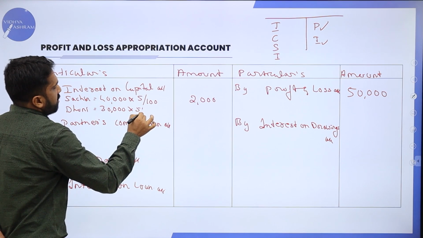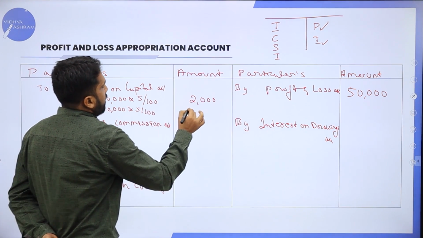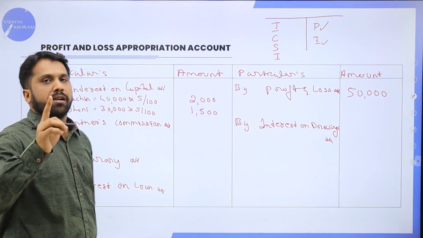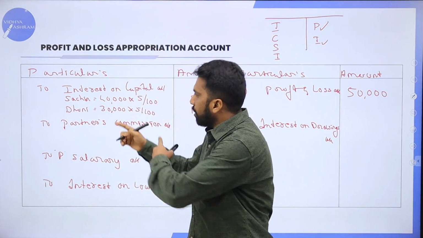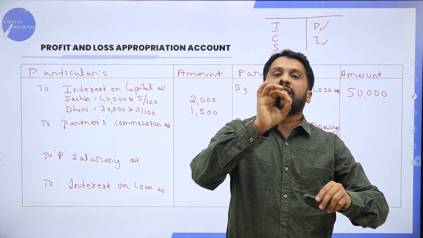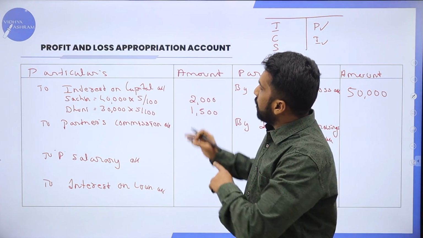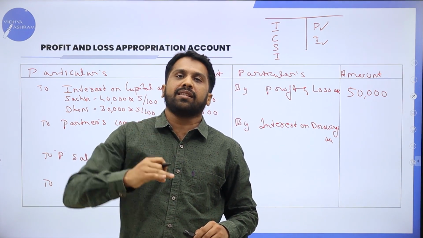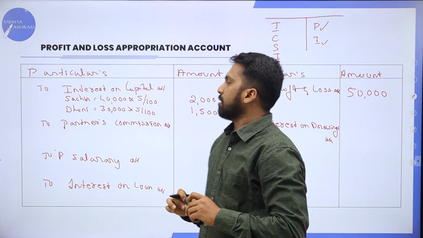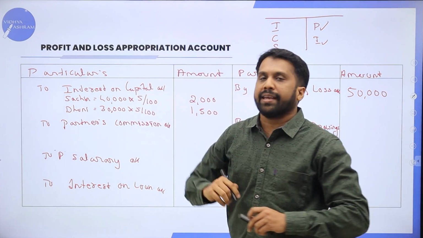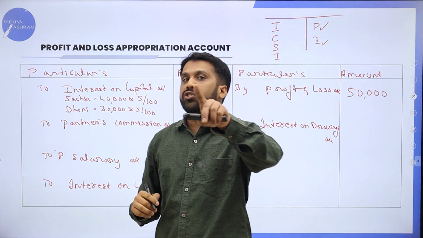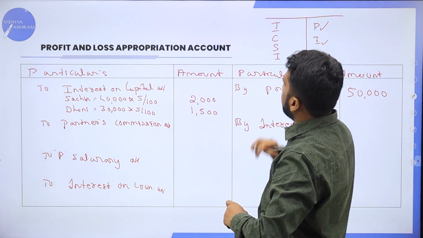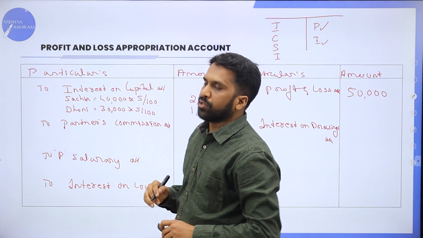30,000 multiplied with 5%. Your answer is 1,500. Remember, the calculation should be part of your answer because you have done your problem. The answer is correct, but your marks are less. Why? Because you have not shown the calculation. Calculation should be part of your answer. Now, your P&L is over, interest on capital also over.